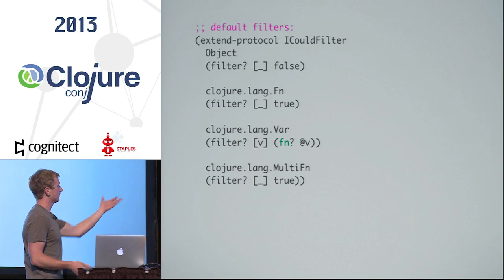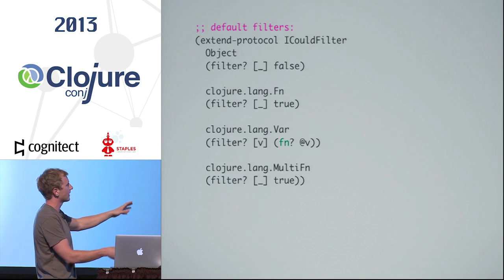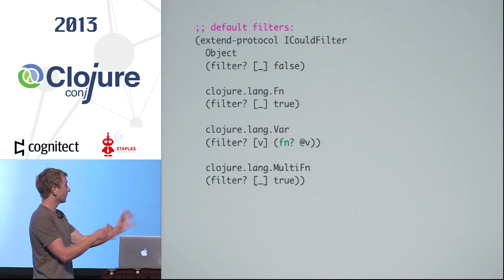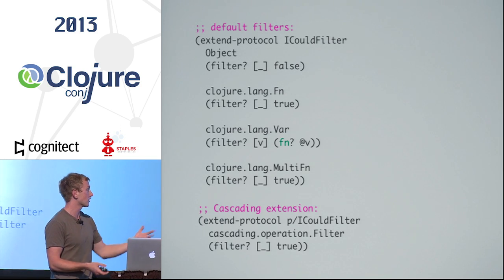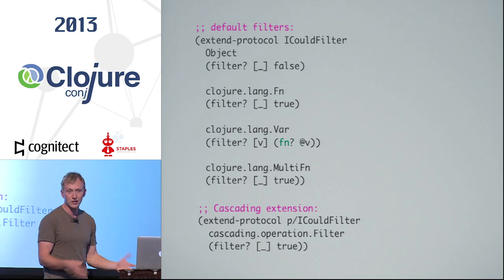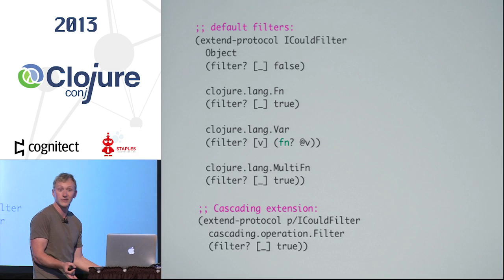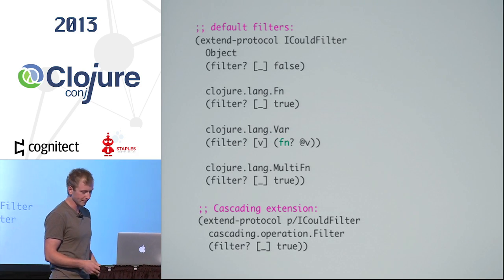These are the basics. I fleshed them out for functions and vars and objects and multifunctions. Can filter, Cascading jumps in and says, okay, my filter operation is also a first-class operation. You could extend this to Scala functions if you had a mind. Things like this.